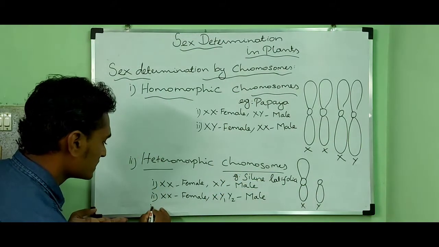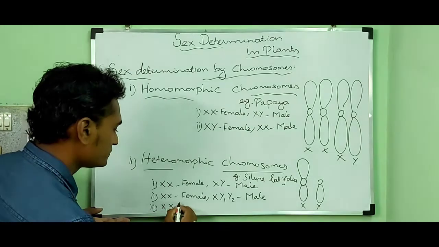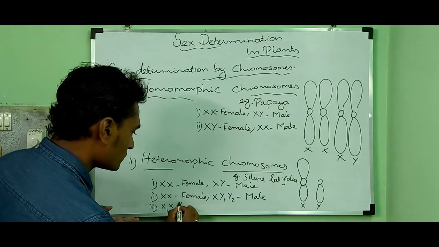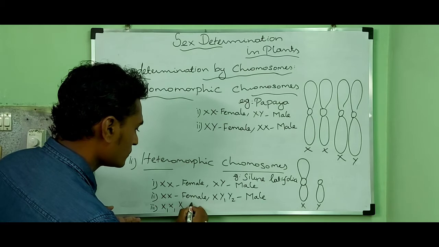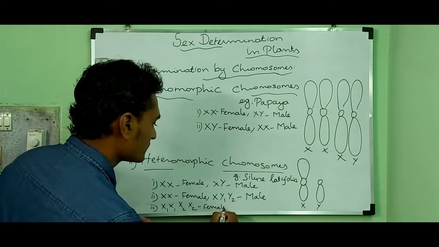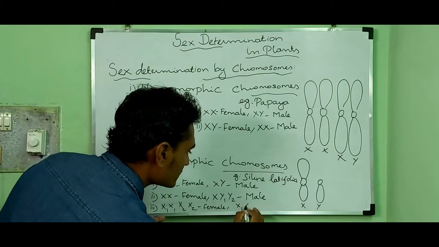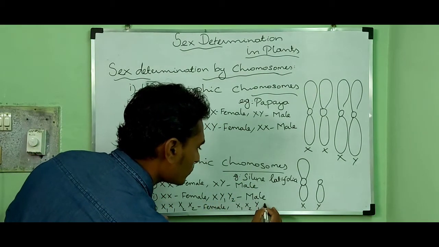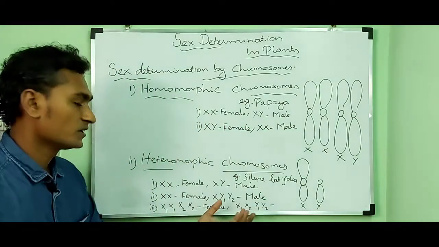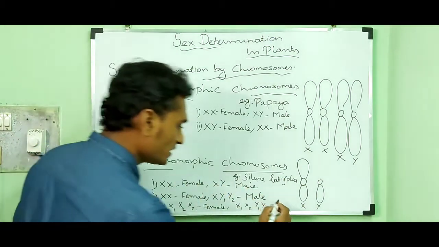Then the third possibility, X1, X2, that is said to be female. Then in the male, X1, X2, Y1, Y2, if a plant contains this type of chromosomes, it is said to be male.